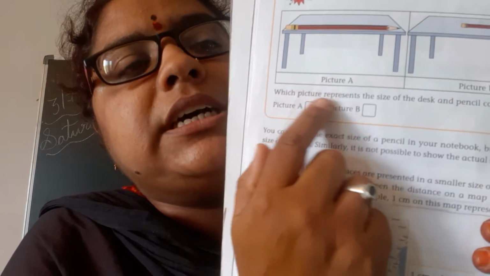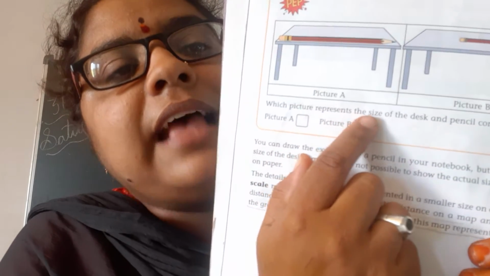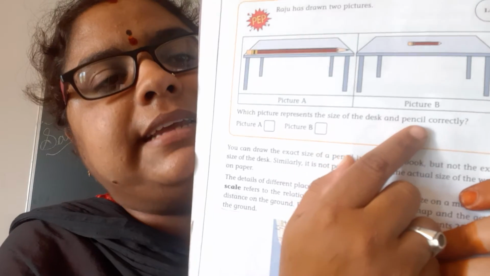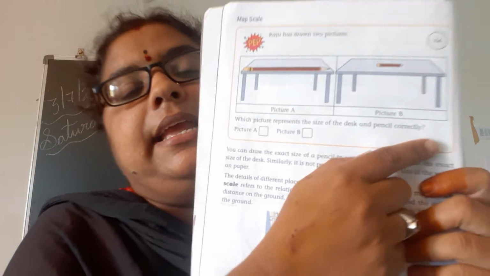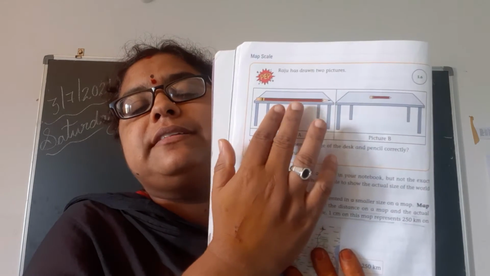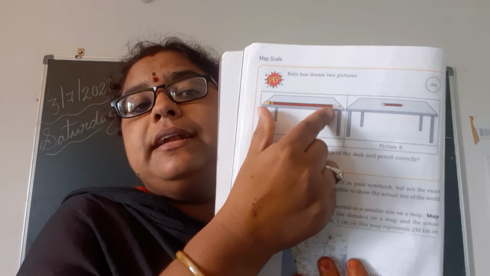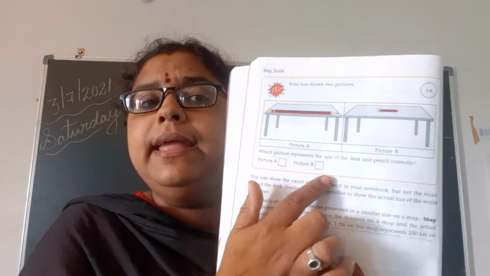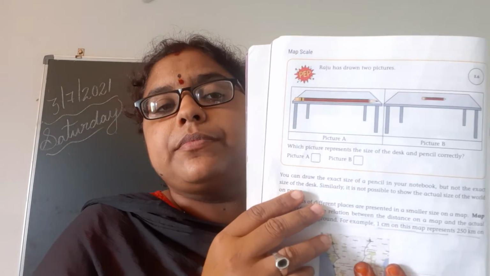Which picture represents the size of the desk and pencil correctly? Okay, see which is the correct size of the desk and pencil? A or B? Tell me.